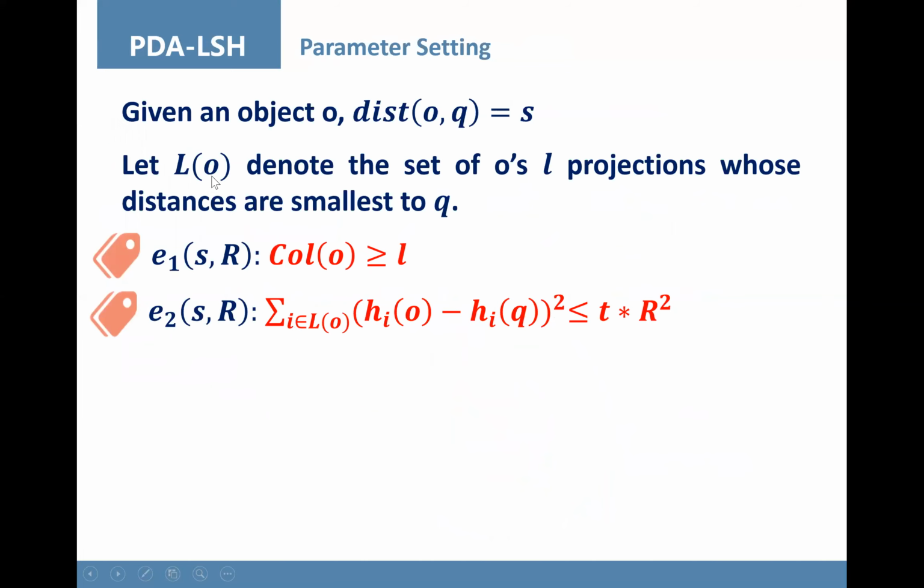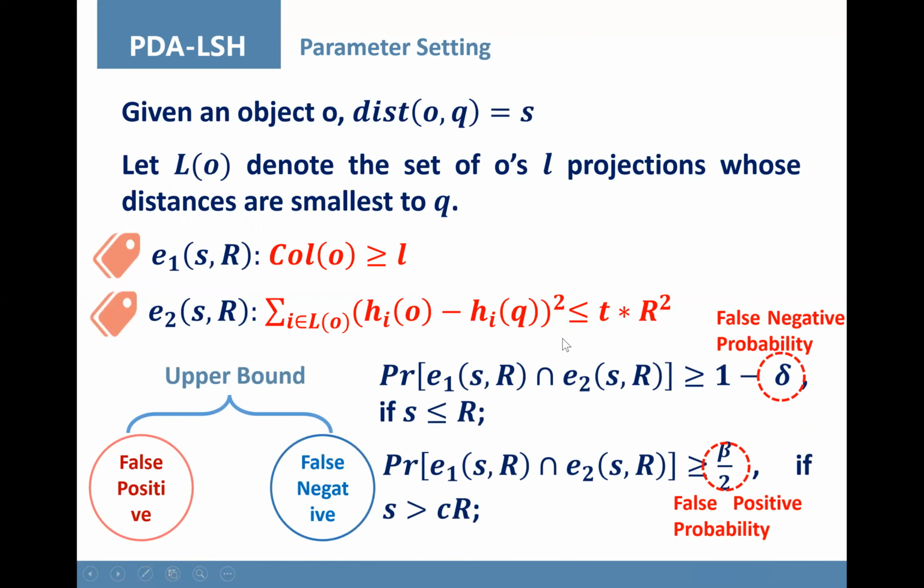We use event 1 to denote that the collision number exceeds the collision threshold and the radius r. We use event 2 to denote that the projection distance is smaller than the distance threshold. The goal of our parameter setting is to provide upper bounds of false negative probability and false positive probability.